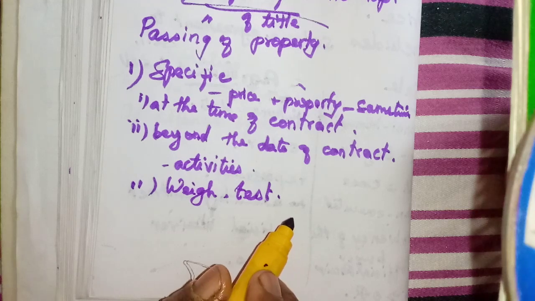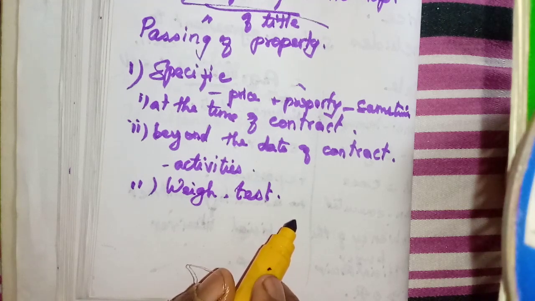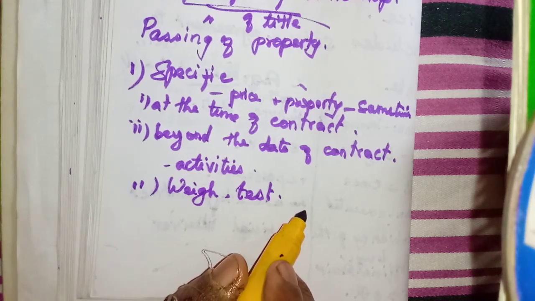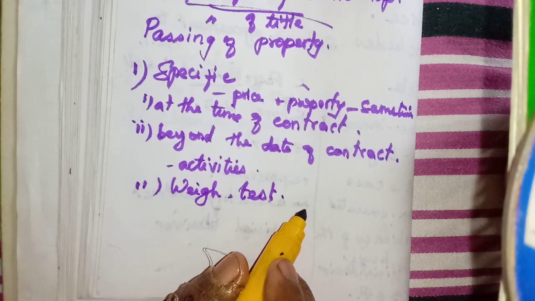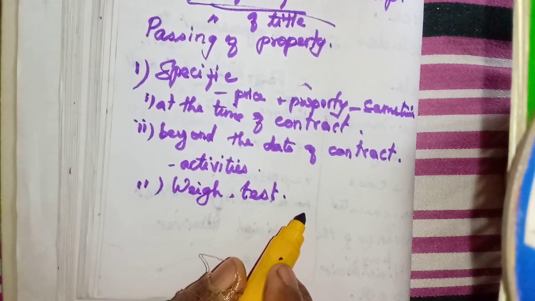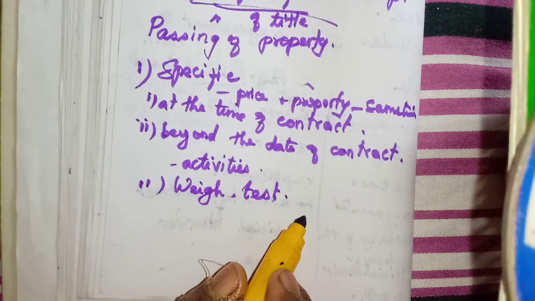Or if they buy some goods by weight, they will agree that for each kg I will pay rupees 50. So the seller has to weigh the goods, and the buyer has to agree with that weight. Then only the buyer can pay the fixed amount, isn't it?